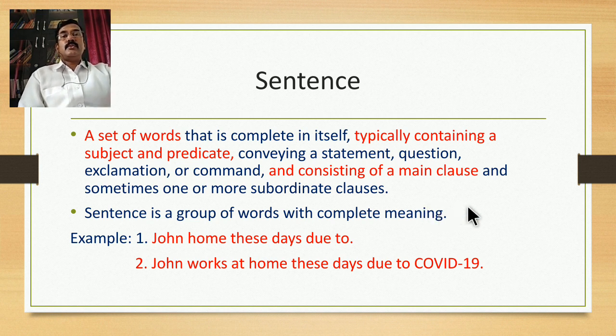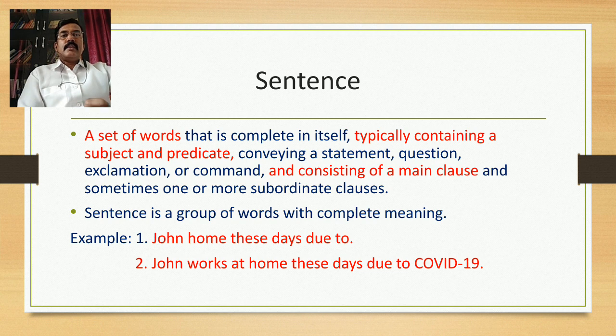So when we go through these two definitions of sentence, we find a number of important words in the definition which we need to understand. So let us begin with the first definition. The words that are in red font: a set of words. So basically a sentence is a set of words, a group of words, but the condition is it should be complete in itself. So what do we mean by complete in itself? A sentence should have its own meaning, it should stand independently.